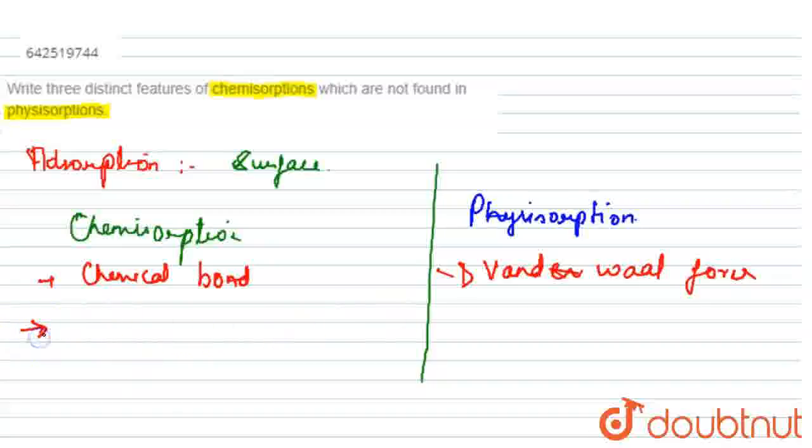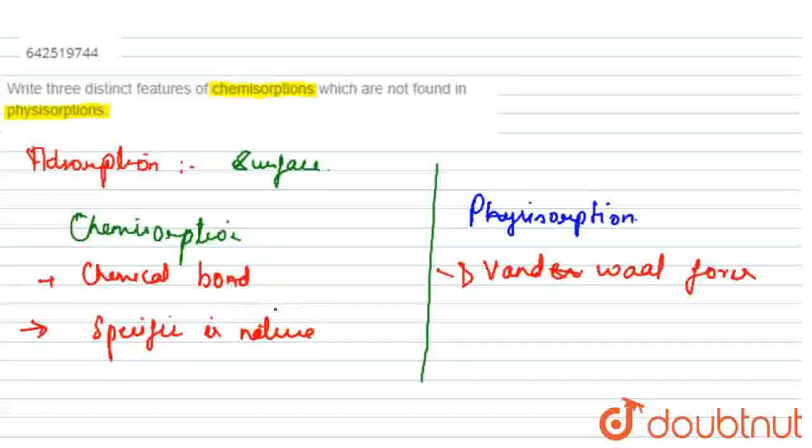Now, since chemical adsorption involves gas molecules or atoms held by chemical bond formation, it is obvious that it is highly specific in nature.